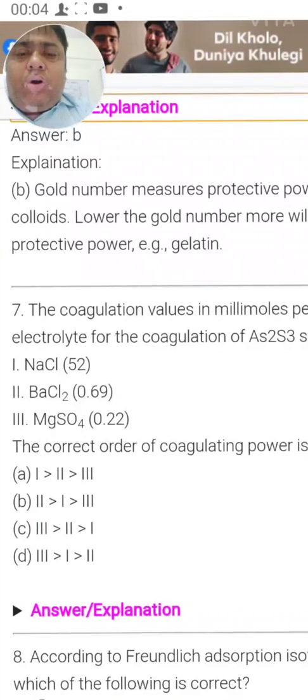What is the correct order of coagulating power? Now if the value is more, should the power be more, or if the value is less, should the power be less? That we have to check.